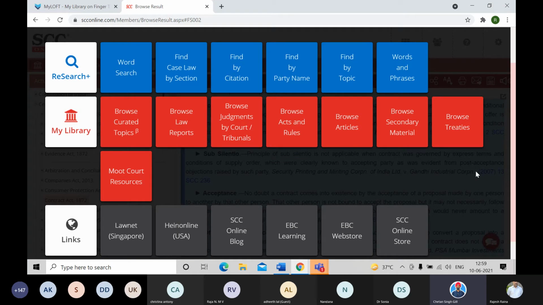Initially, whenever we start a session, we ask for queries at the starting of the session so that we can address those queries. Considering that we could not do that in the starting, and I have not really heard anyone asking any question during the session, I'm hoping that students would ask questions. So let's give them some room to ask questions. Sure, let's open the question answer round, Mr.